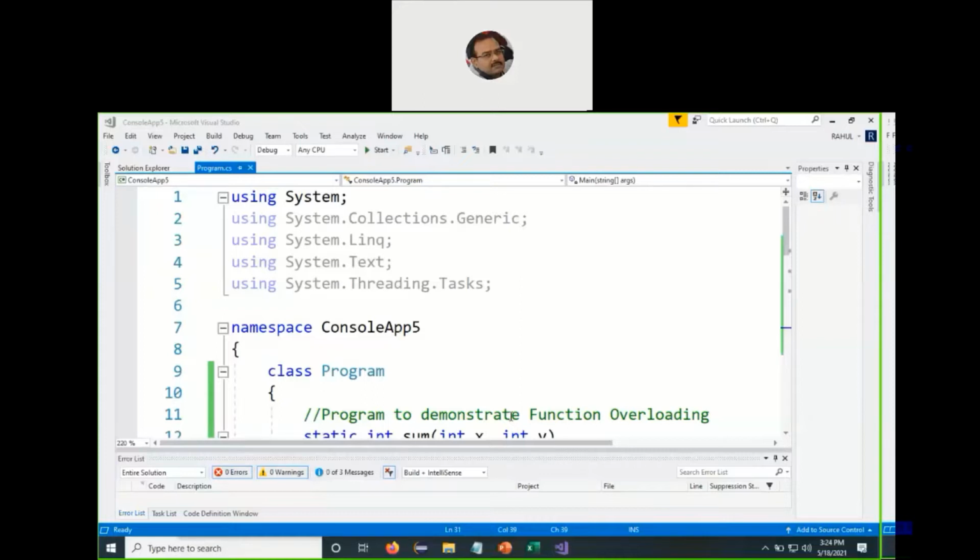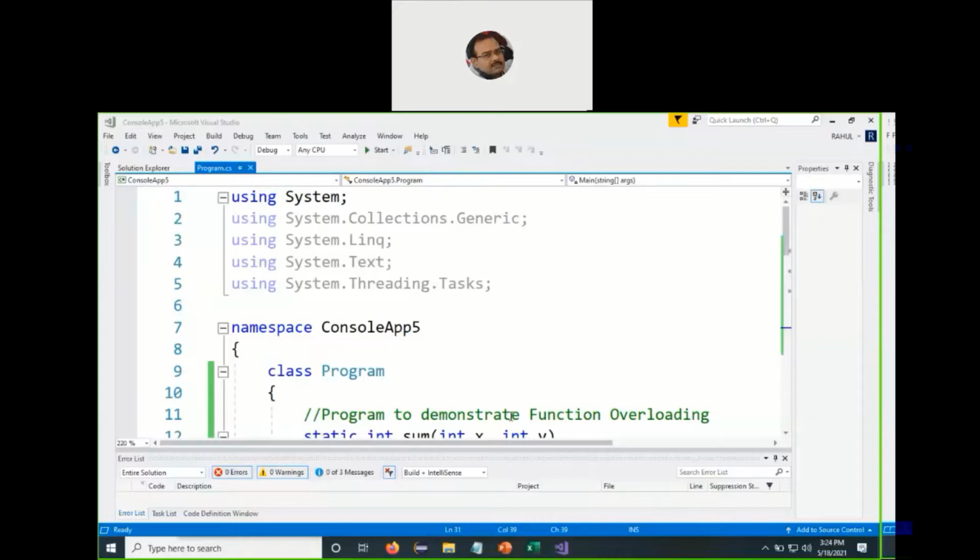So this is a necessary and sufficient condition for function overloading to take place. Either the number of parameters should be different, or the type of parameters should be different, or the sequence of parameters. Number of parameters means one function can have two parameters, and another function with the same name can have four parameters. For type and sequence of parameters, we can have a character and an integer, and the other function can have the integer and the character. That's fine, that function gets overloaded. Or you can have character and integer, or character, integer, and float.